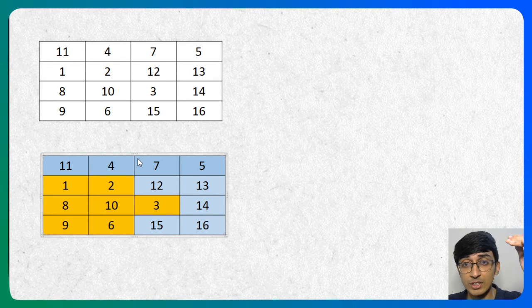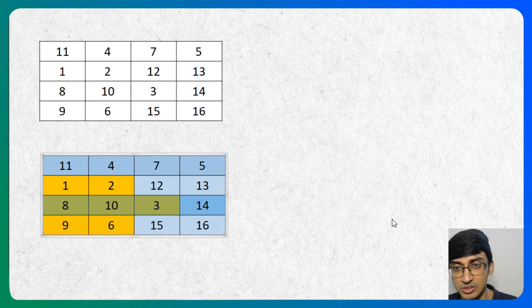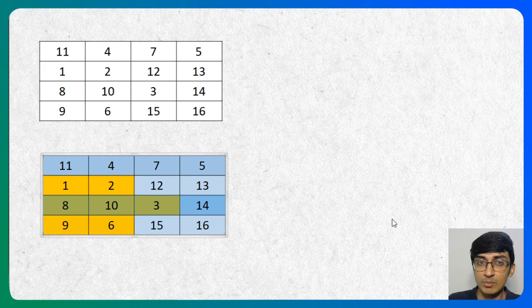In the worst case scenario, when you disinfect the first row, you have to update the values of this, because of which you have to update the values of this, and so on. So finally you're updating all the rows in each second. There could be up to 10 raised to 6 seconds, and you're changing the values of 10 raised to 6 cells in 10 raised to 6 seconds. So that goes to 10 raised to 12. That's way too much, right? It's given in the question, by the way, 10 raised to 6. You can't really do this entire process for the entire array, though that is one way of doing it.